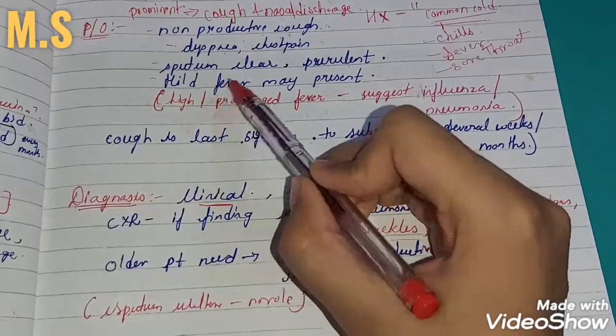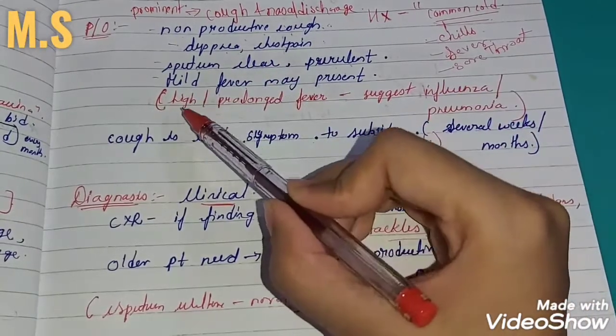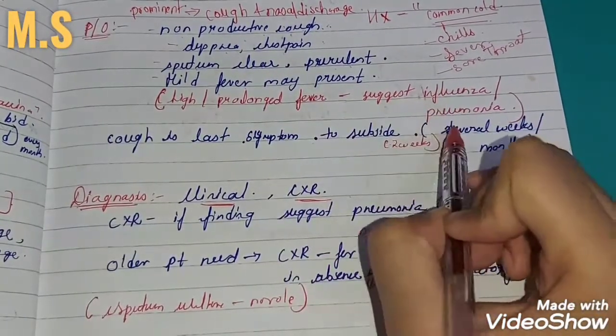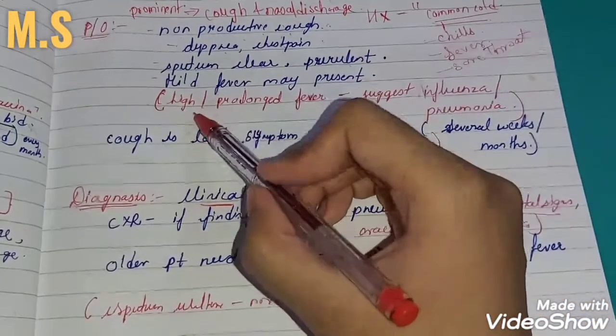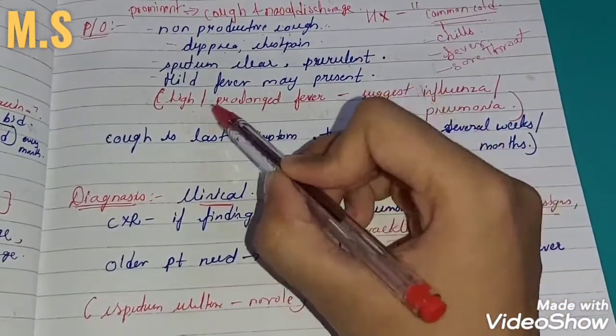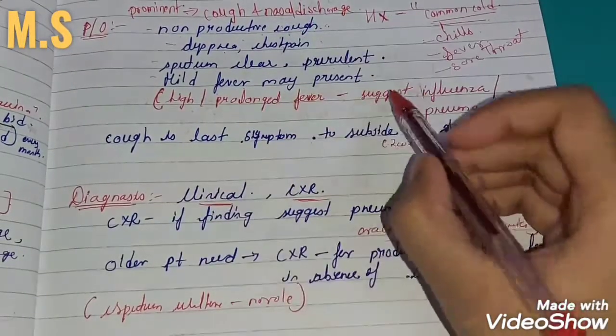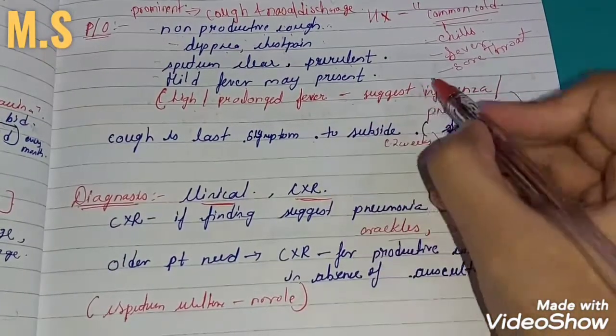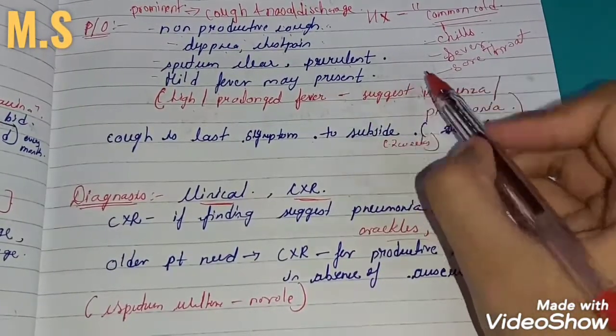There will be mild fever, and a high and prolonged fever suggests influenza and pneumonia. So if there is high and prolonged fever which is for a longer time, it will suggest influenza or pneumonia. So you have to learn to differentiate between these.